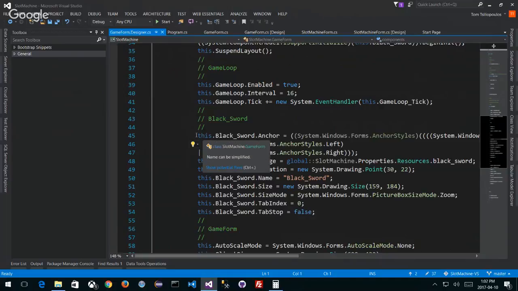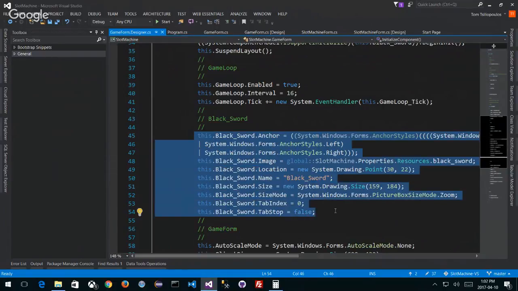So what if I took all this code here and put it inside of my code? I could do that, and I can generate the sword programmatically as opposed to dragging and dropping it. That gives me a little bit more control. And I know that the sword itself is 159 by 184. I know how to do that.